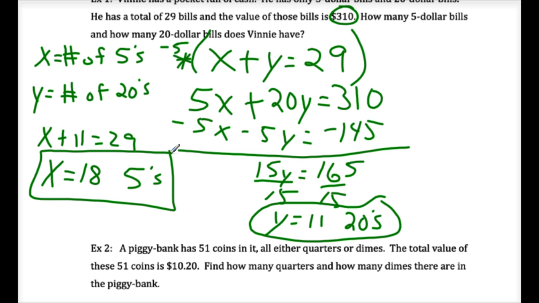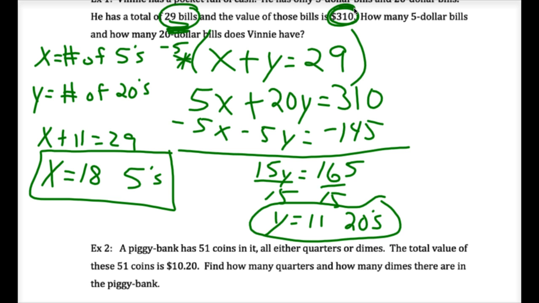Last period wanted to argue with me and say there's lots of different answers to this problem. I can come up with $310 in 5s and 20s lots of different ways. Yeah, but that's the only answer, because he only has 29 bills. If it didn't say 29 bills, this is the only answer where it's 29 bills and $310.